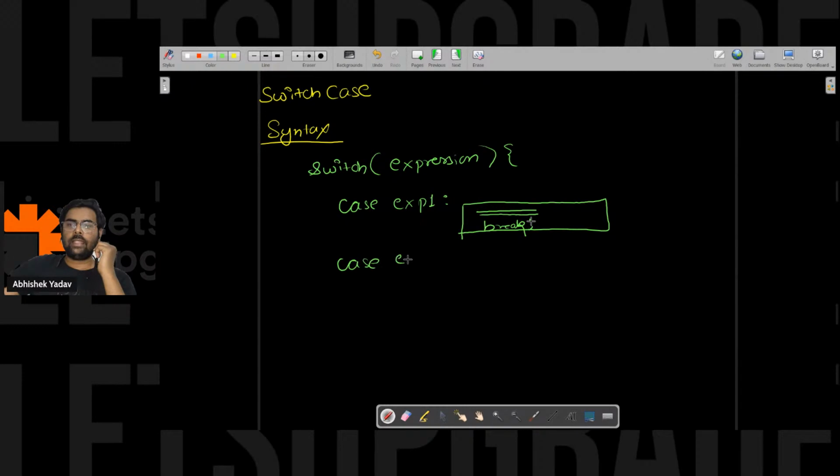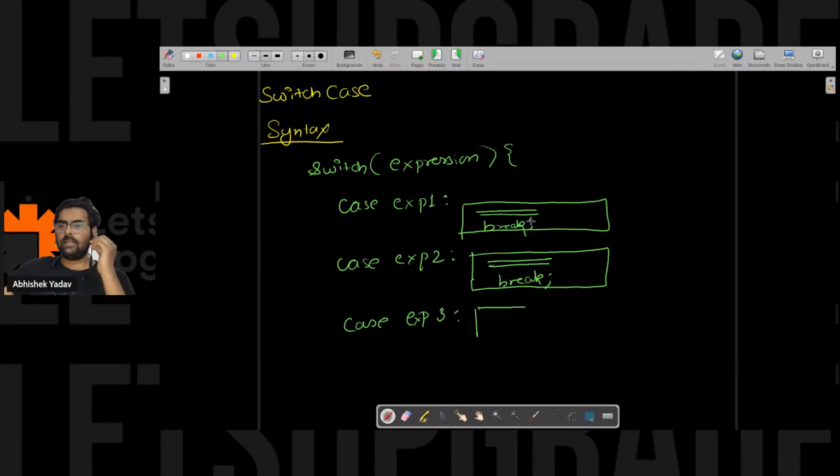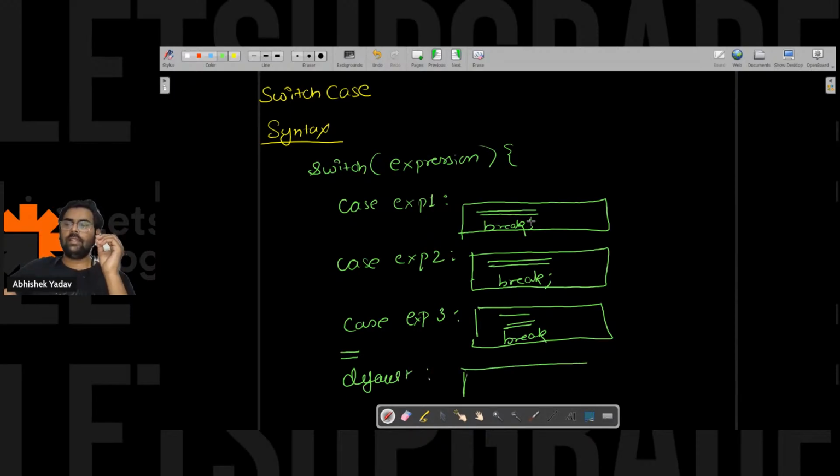Similarly, you have case expression 2, you have some lines of code, and after that again the break keyword. Similarly, expression 3, and again you have some lines of code, and at the end you have this break keyword, and at the end you have the default. Like this you can have multiple cases, and at the end you have the default case. And the default case is similar to the else part.